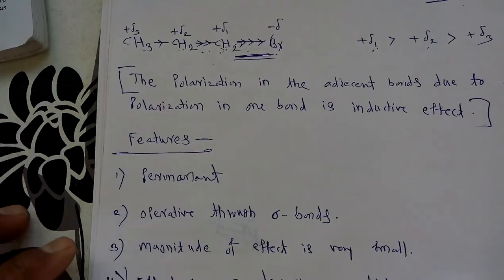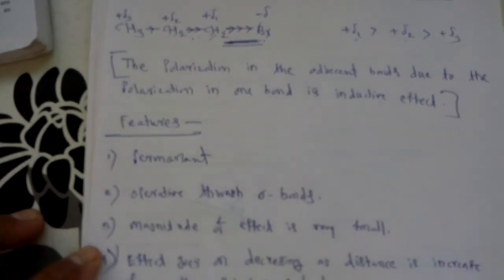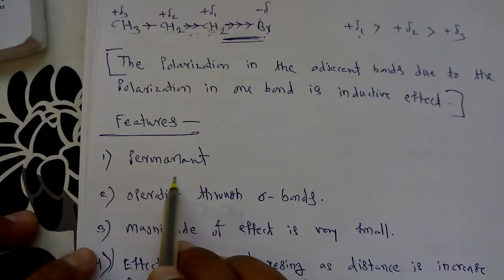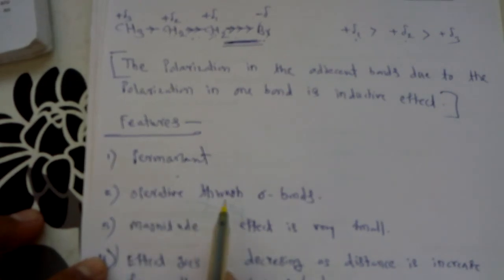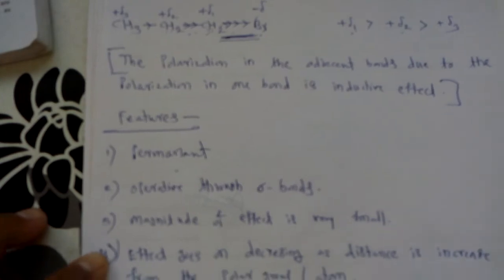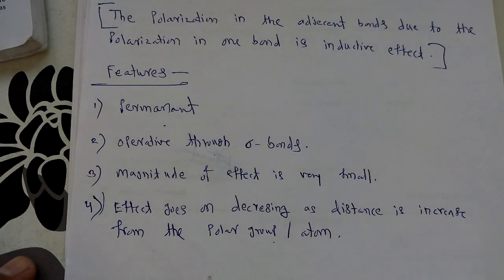So these are the 4 important features of this effect. That is, it is a permanent effect. This effect is operative through the sigma bonds. The magnitude of this effect is very small, and the last important feature is that this effect goes on decreasing as the distance from the polar atom or group is increased.